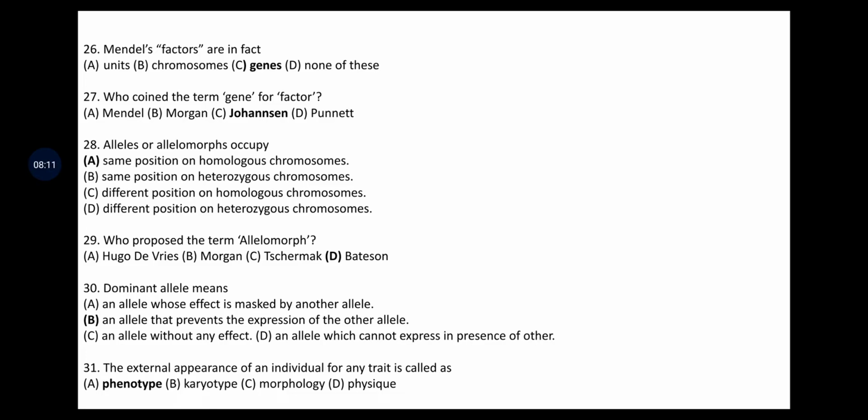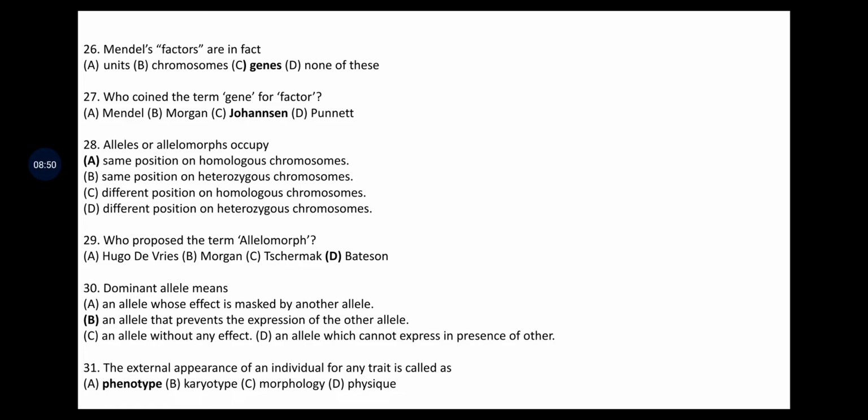Allele or allelomorph occur at same position on homologous chromosome, same position on heterologous chromosome, different position on homologous chromosome, different position on heterologous chromosome. The answer is same position on homologous chromosomes. That means alternative forms of a gene are nothing but alleles, and they are located on a particular location known as locus. Who proposed the term allelomorph? This was proposed by Bateson.